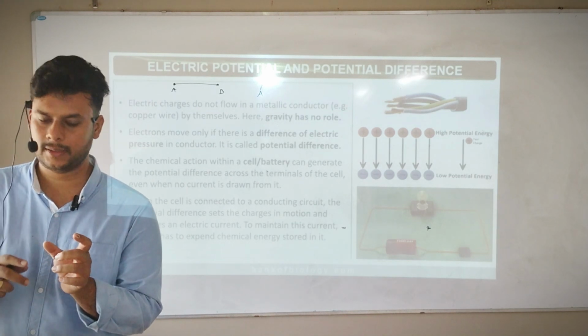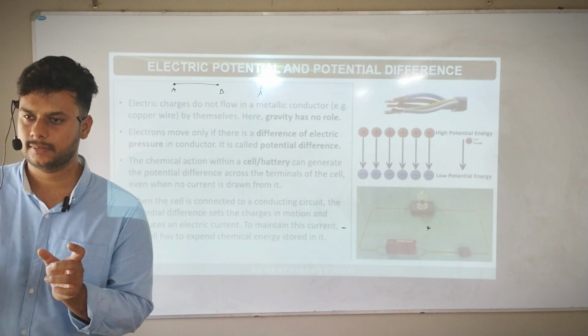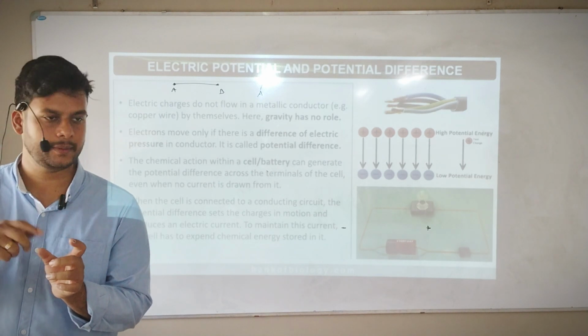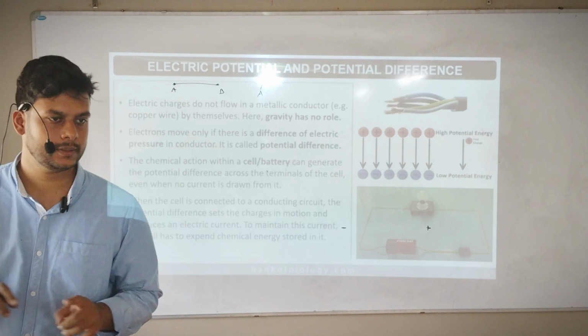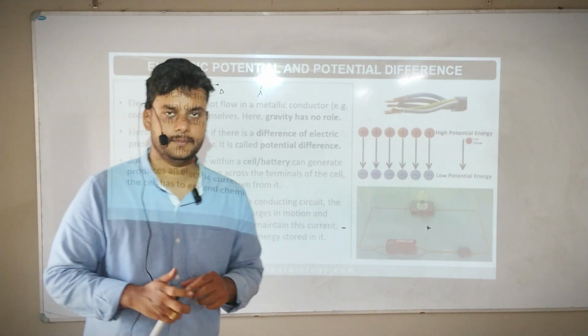So a cell should keep continuously producing what? Chemical energy. If it stops producing chemical energy, the circuit will break. That is what they're saying.